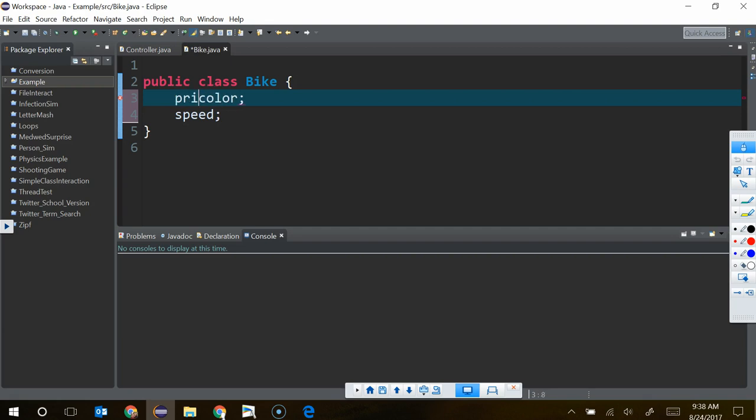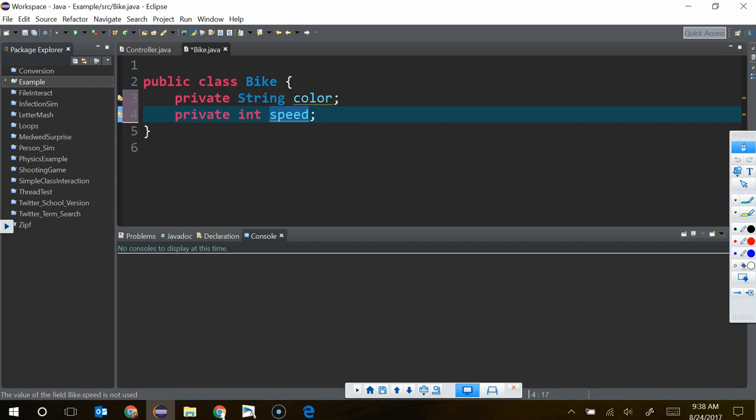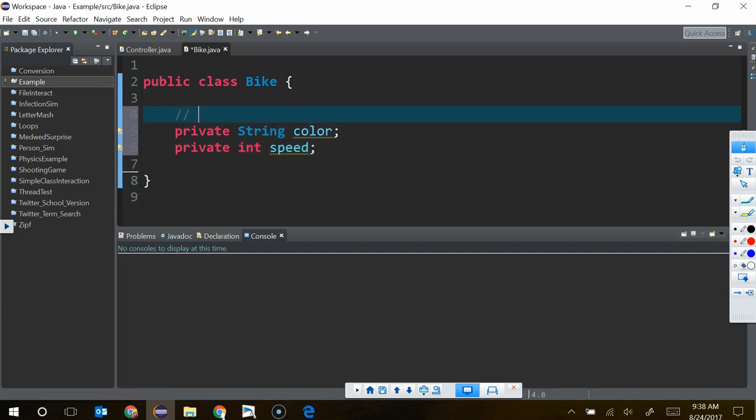So we're going to make these private, and color will probably be a string, because it's a word, not a data type. Okay, and then for this one, we're going to say private int speed. Oh, it's saying a type color. Oh, I've heard you. Great. So those are instance variables.